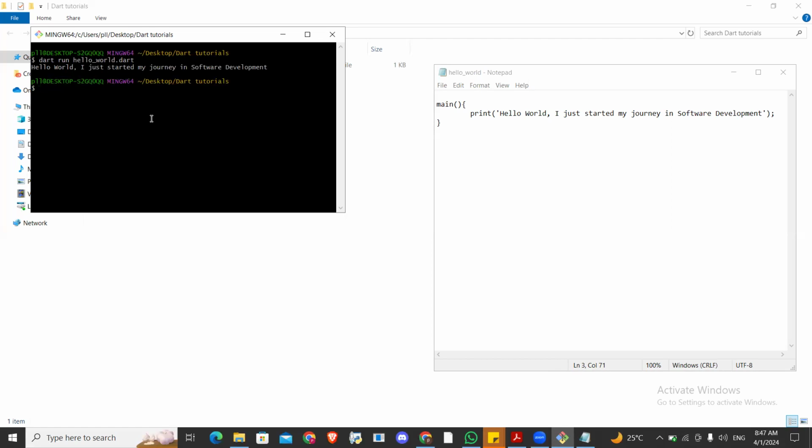Now, in running this, if you don't want to do that run hello world, you can also say dat hello world without the run, and it will still run it for you. So I'm showing you different options to do things here, but try to stick with one. Okay, so you have written your first dat file outside an IDE, outside an integrated development environment. So you have written your first dat project.